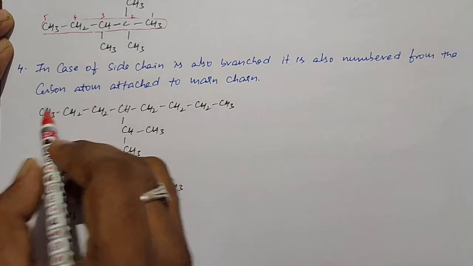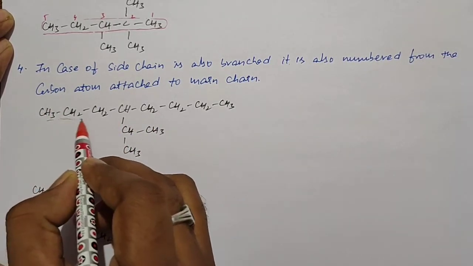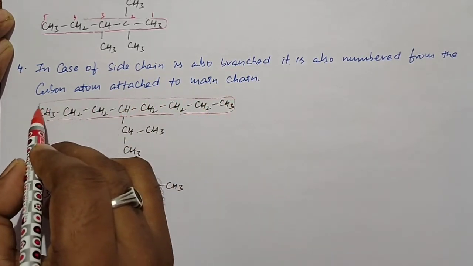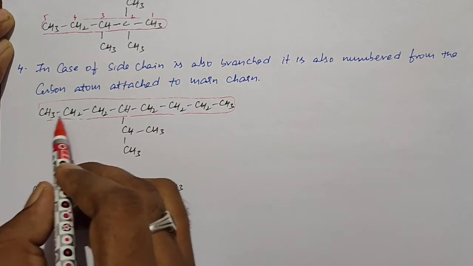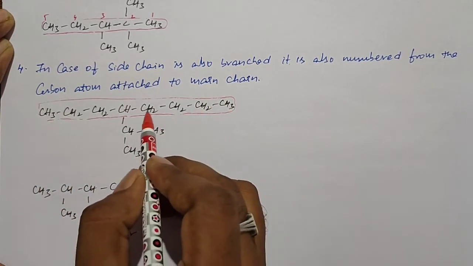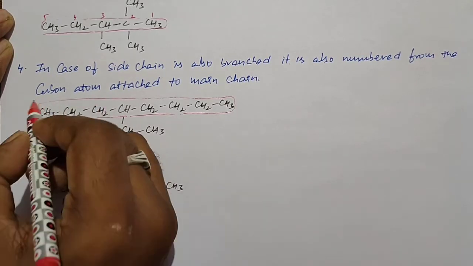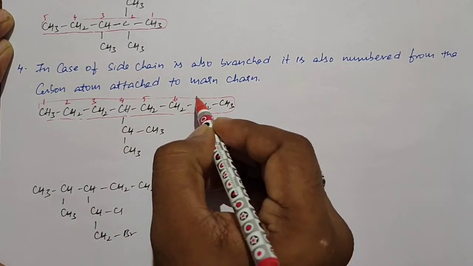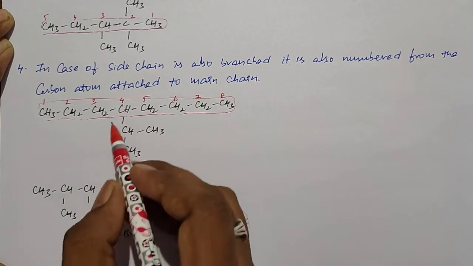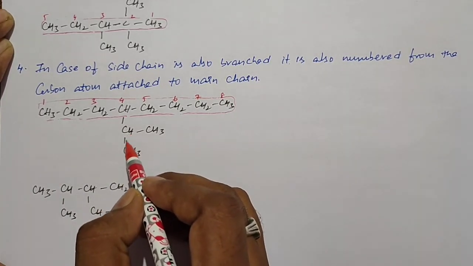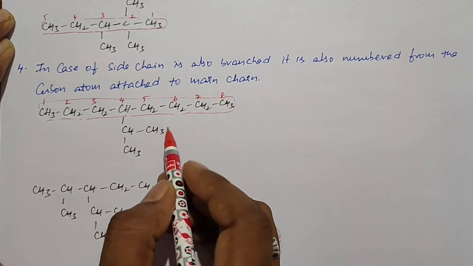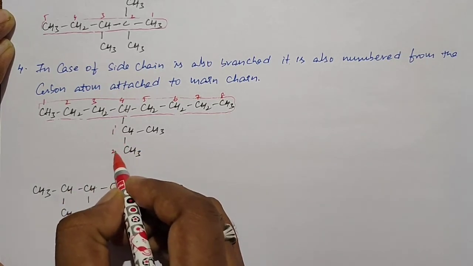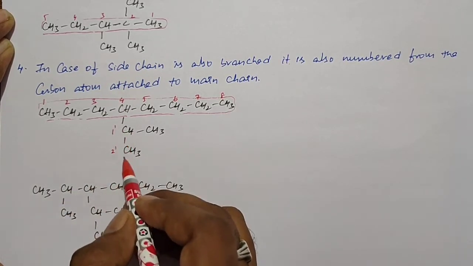So when I see this example, this is considered the parent chain due to the presence of more carbon atoms. And if you go for numbering 1, 2, 3, 4, 5, from the left side we get the least number. So we give the numbering from this side 1, 2, 3, 4, 5, 6, 7, 8. Okay. After that, if you observe that this branched chain also has a side chain, in that situation we need to give the numbering also to the branch chain. So this we call 1 dash and 2 dash. Okay. So that is the meaning of the rule.